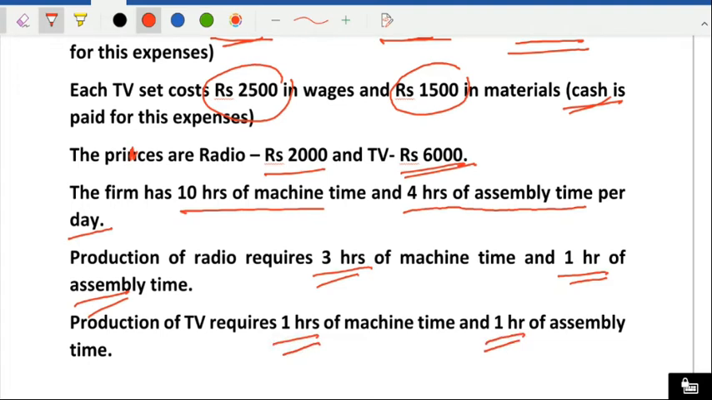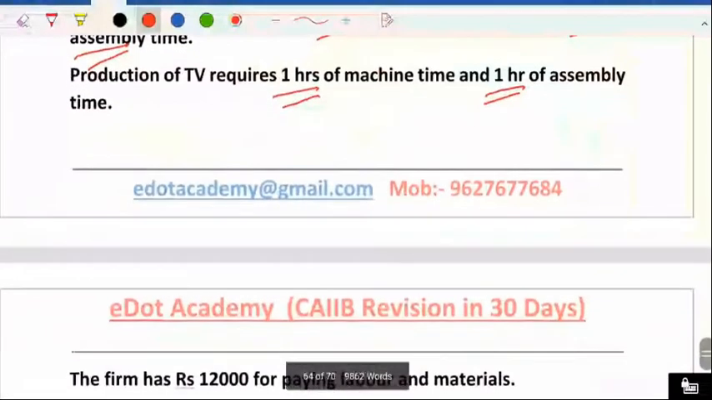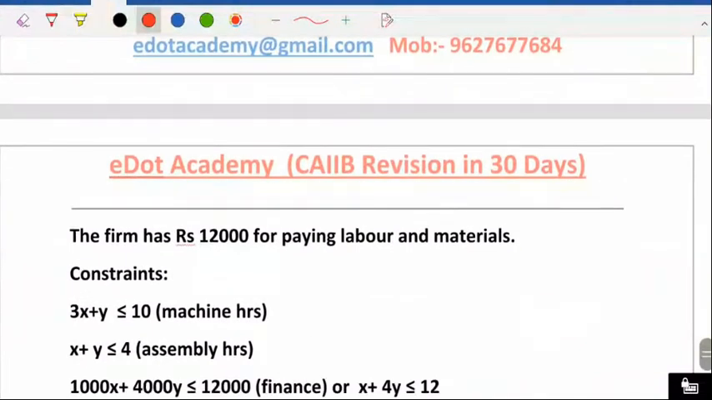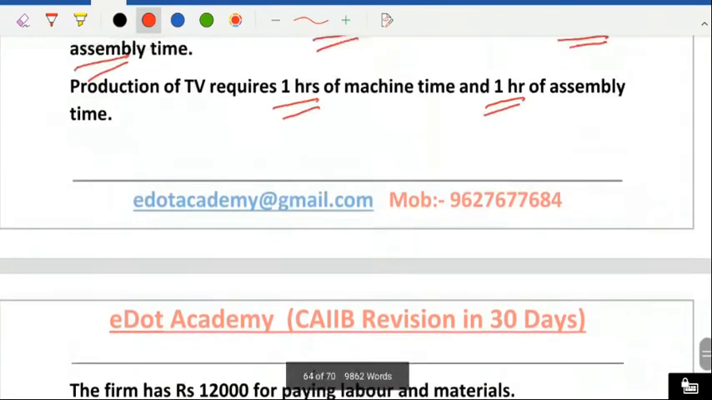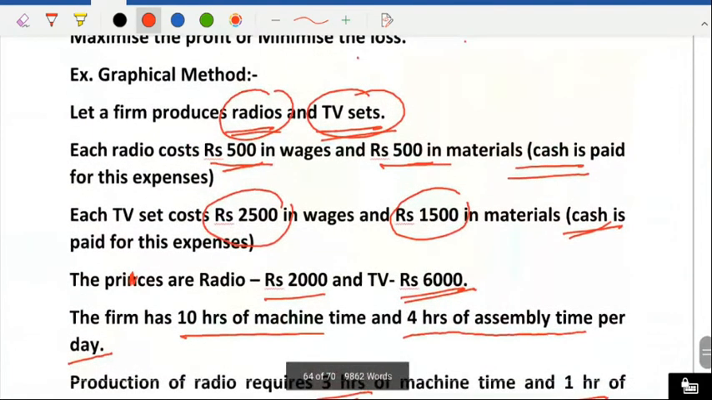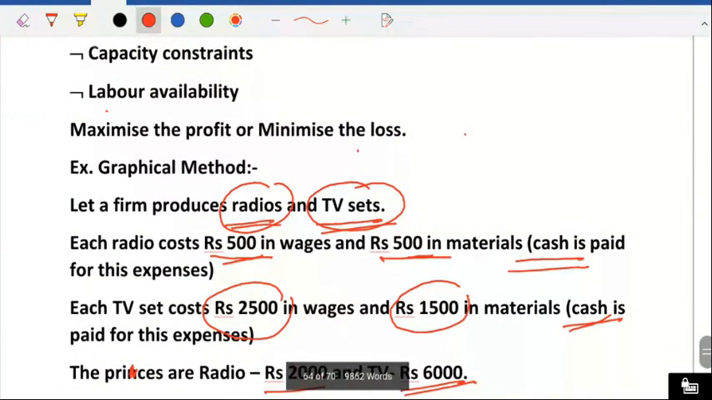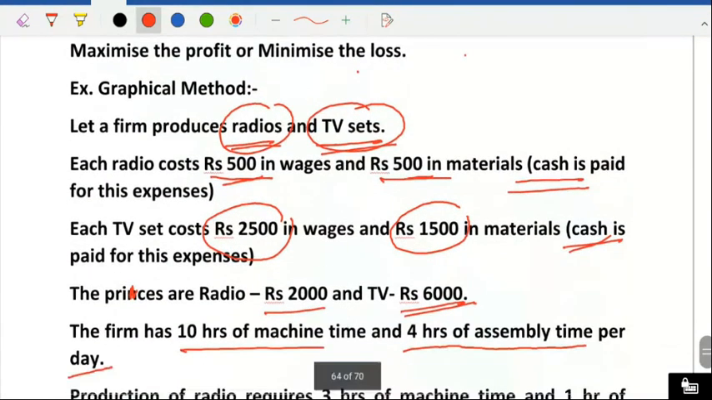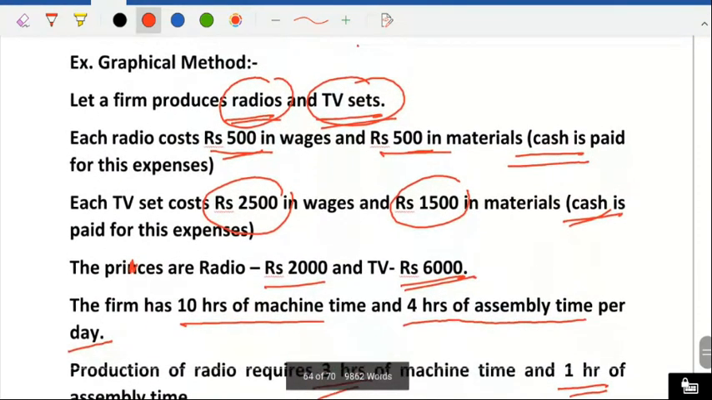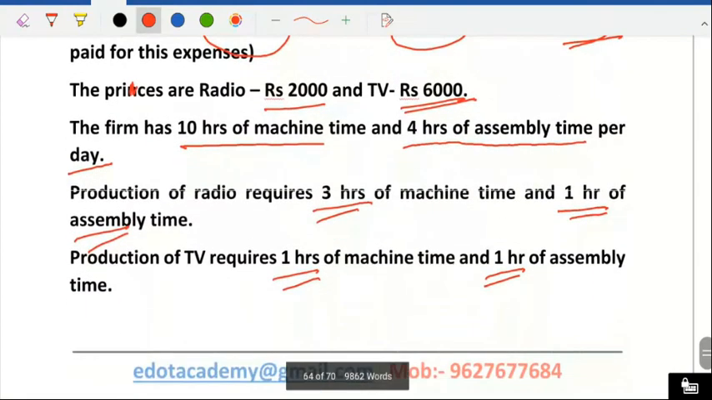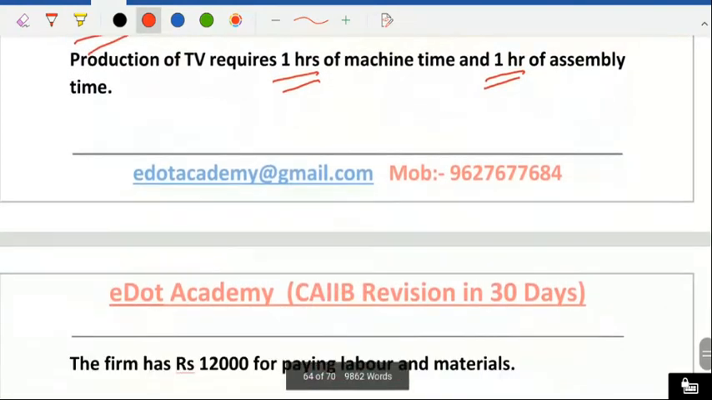Now we are going to formulate this problem in the form of a line. Before that, what is our objective function? The firm has 12,000 rupees for paying labor and material. So our objective here is to get the maximum profit. Now we'll start. Let's assume that X number of radios and Y number of TV sets are produced.